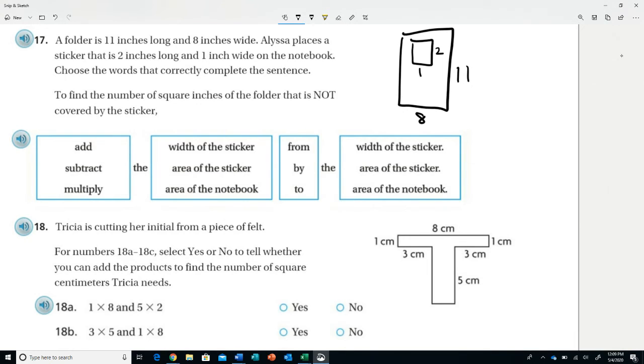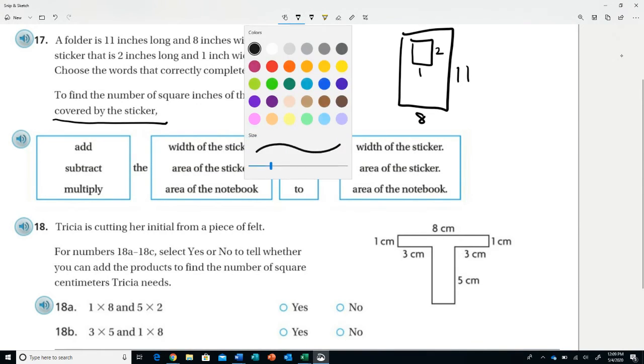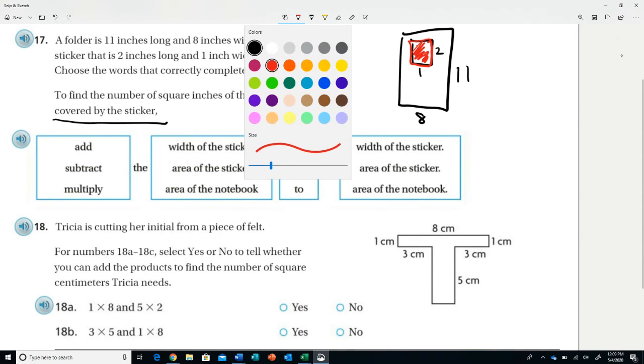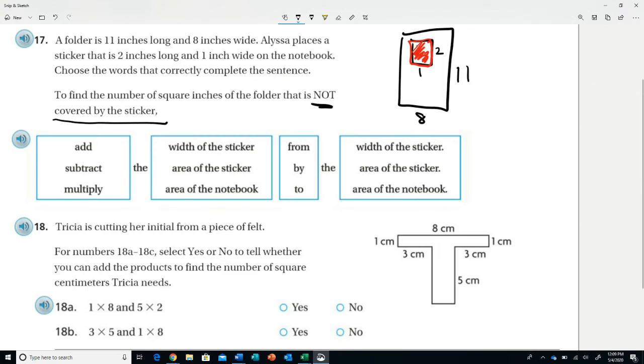So I want to find the number of square inches of the folder that is not covered by the sticker. My sticker here is going to be red. So I want to find out what the area of the sticker is, and then I'm going to subtract that from the area of the folder.